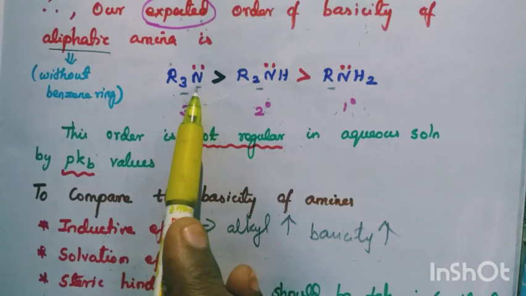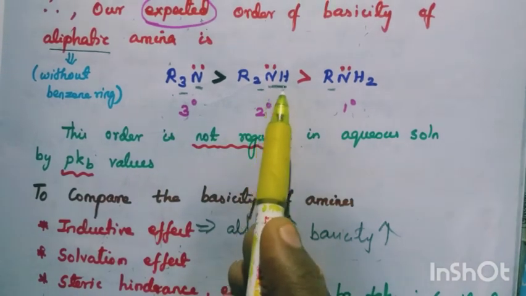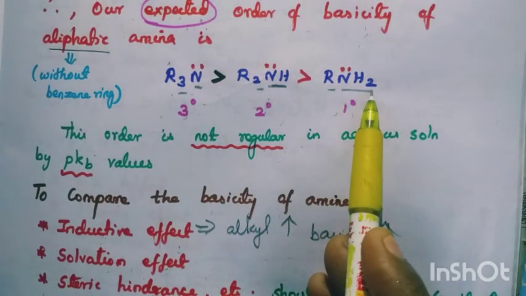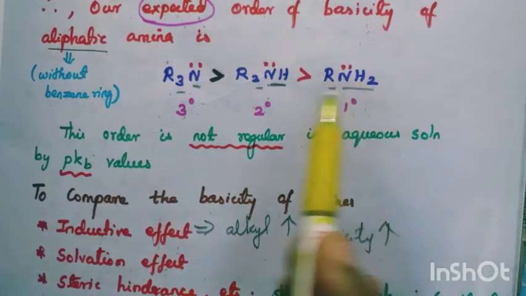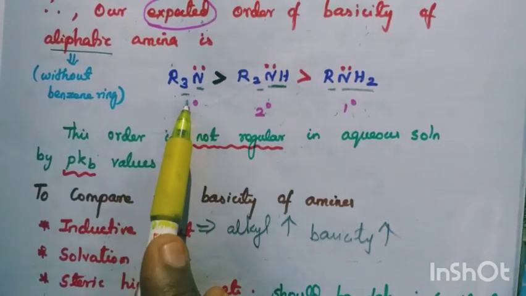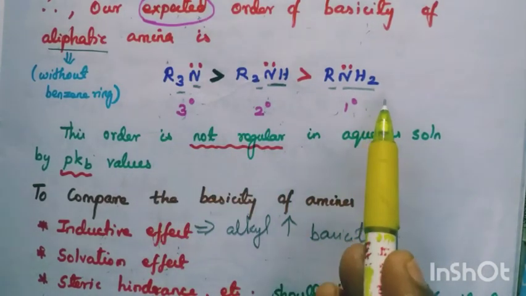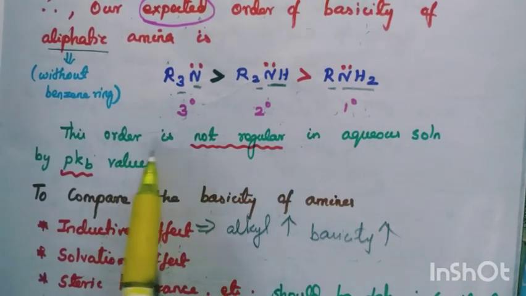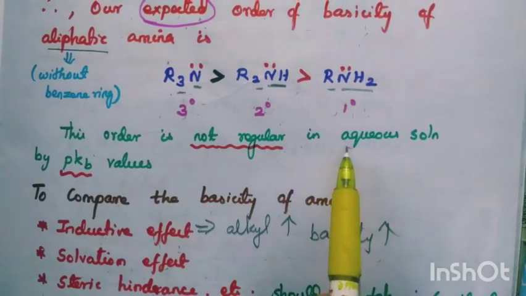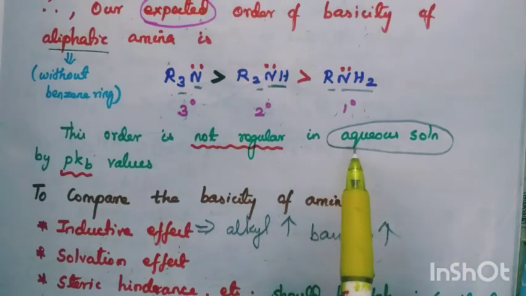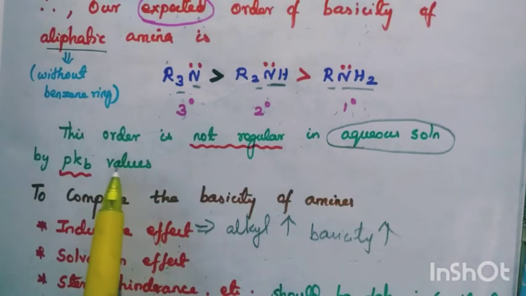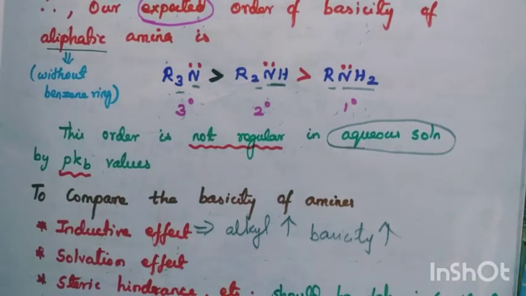Why is this tertiary? N. Why is this secondary? NH. Why is this primary? NH2. So why this order? Since the alkyl group increases, the basicity increases. But this order is not regular in aqueous solution, so it can be determined by pKb.